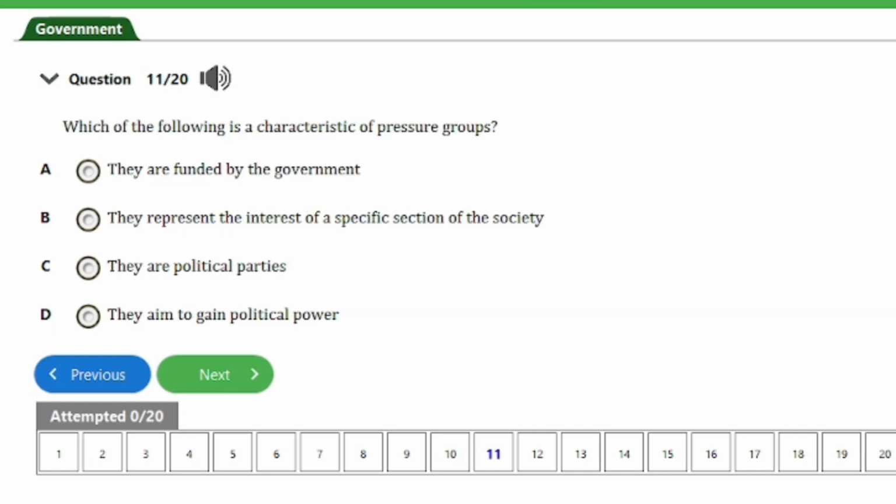So guys, the next question we have here is question number 11. It says, which of the following is a characteristic of pressure groups? We have A. They are funded by the government. B. They represent the interests of a specific section of the society. C. They are political parties. D. They aim to gain political power. So guys, the answer to this question is option B here. They represent the interests of a specific section of the society, and that's it for this question. So let's head on to the next question, guys.